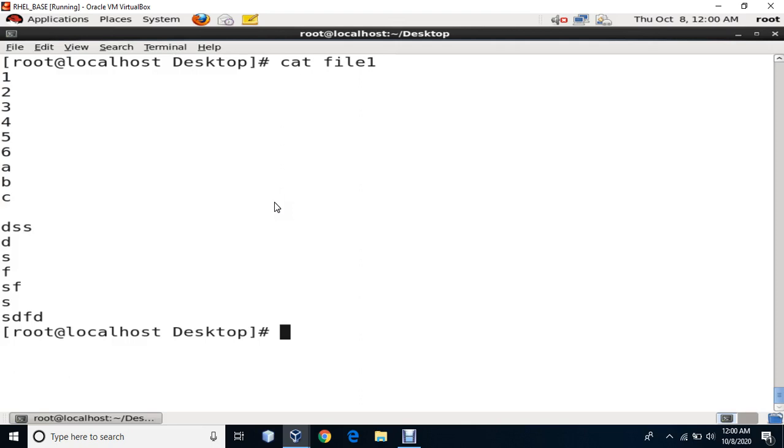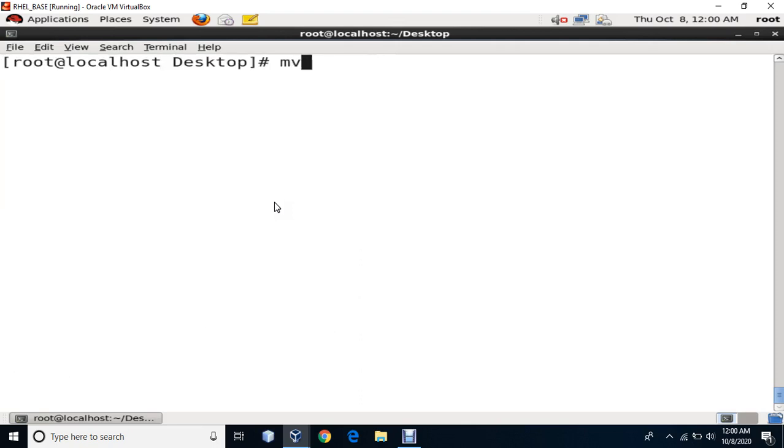I can actually move my file. I can use the command mv to move the file. It will ask me which file. Let's say I want to move file 1. Then it will ask me where exactly I want to move the file. I will say I want to move it to the root directory. So it's going to take me to the root directory. Then I say mv, my file I want to move. Where exactly do I want to move it? I'll say inside the root directory, there is root.